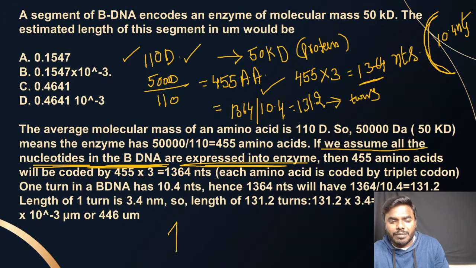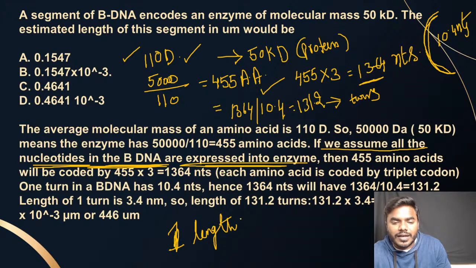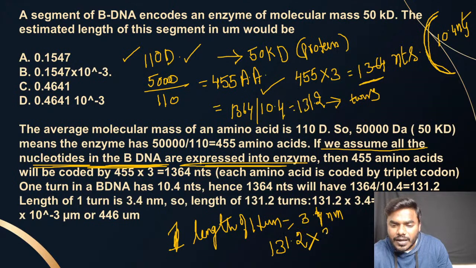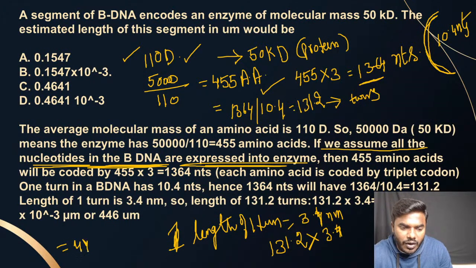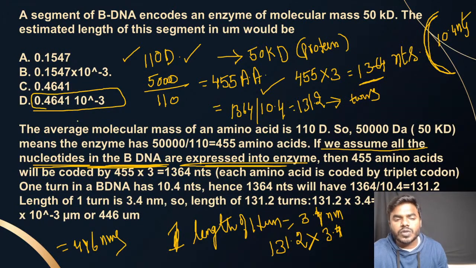We all people read in the chemistry part the length of one turn. Length of one turn is how much, friends? 3.4 nanometer. This is fixed, right? This is fixed. So friends, then 131.2 turns into 3.4. How much are we going to get, friends? We are going to get 446 nanometers, or 0.4641 into 10 power minus 3 micrometer. This will be the answer.